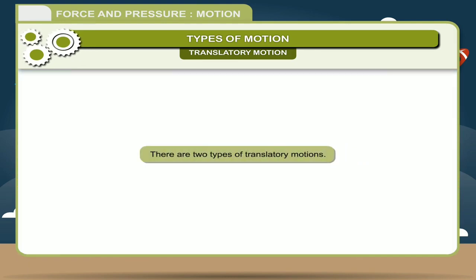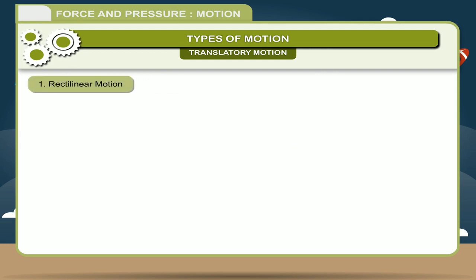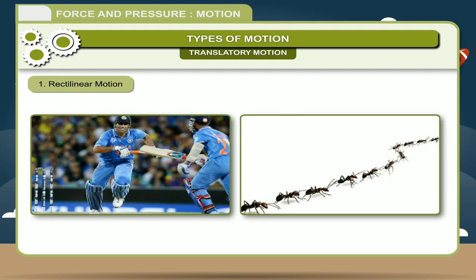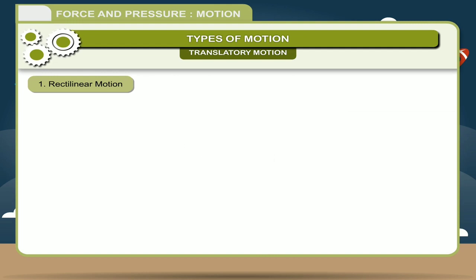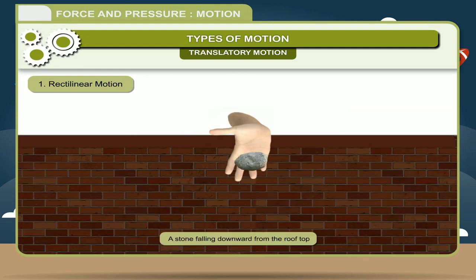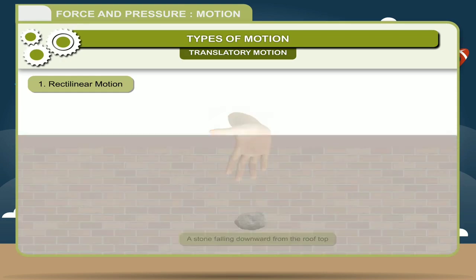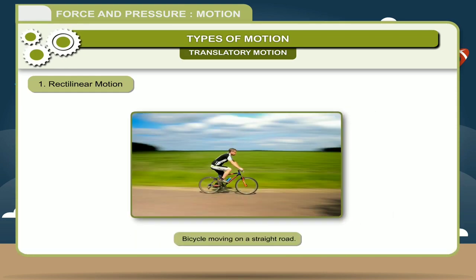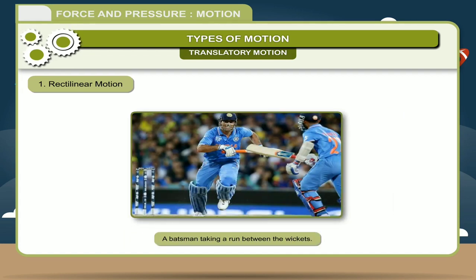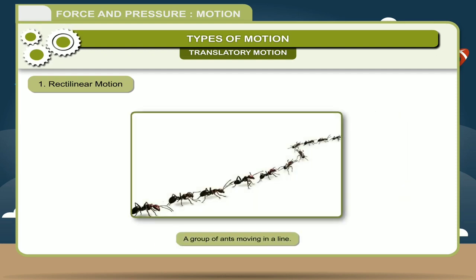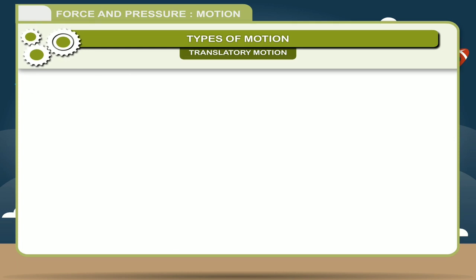There are two types of translatory motions. First, rectilinear motion. You can see when the batsman was running for the runs, it is an example of rectilinear motion. If you throw a stone downward from the rooftop, a bicycle moving on a straight road, a batsman taking a run between the wickets, a group of ants moving in a line, are all examples of rectilinear motion.